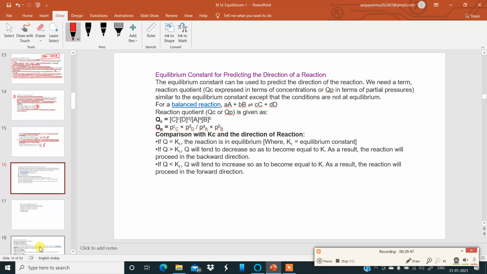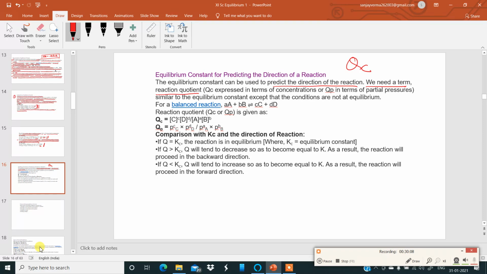Now, equilibrium constant for predicting the direction of a reaction. The equilibrium constant can be used to predict the direction of the reaction. I've been telling this for the second or third time. We need a term, reaction quotient Qc. I've told you that term already.